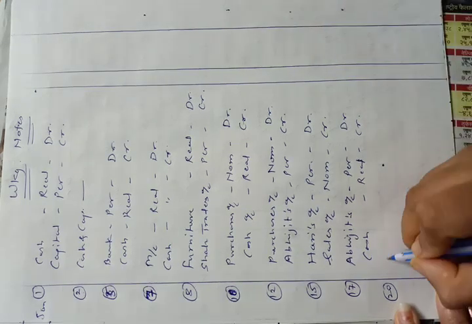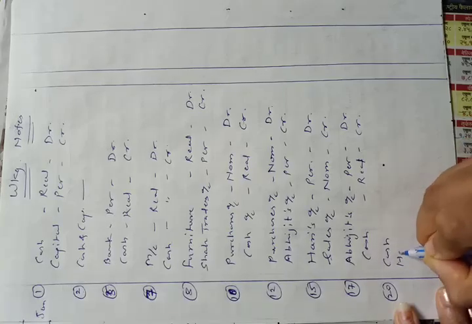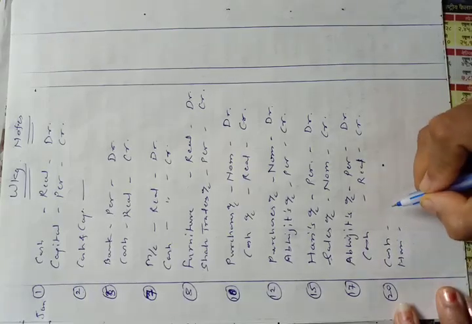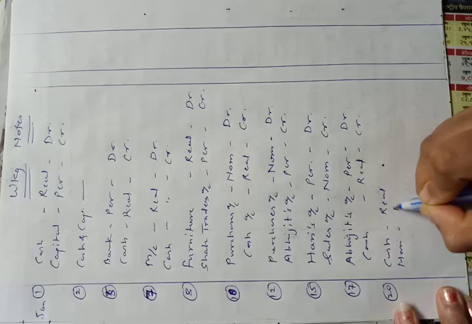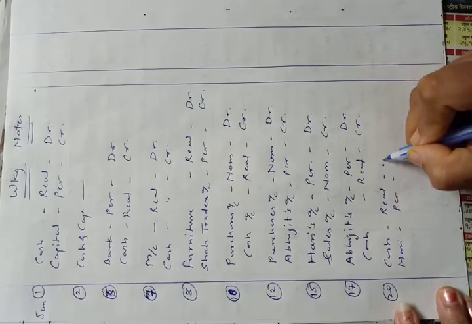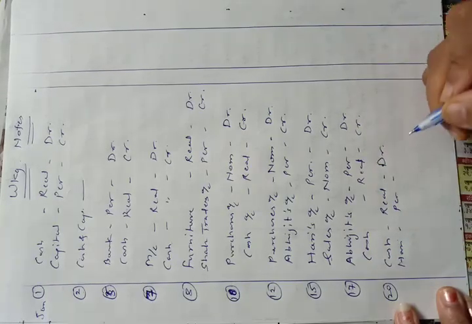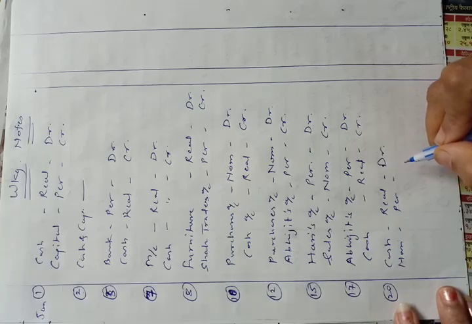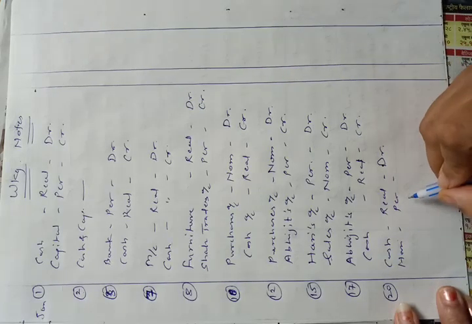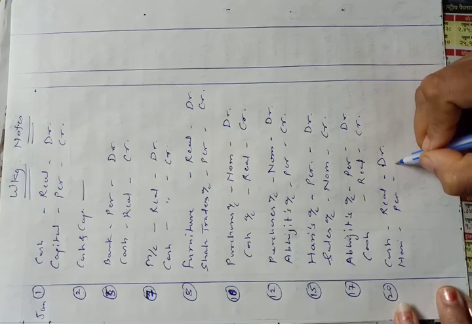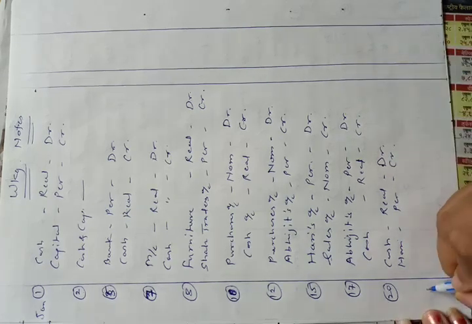Okay, so two accounts will be involved, cash and Hari. Cash account is a real account, Hari's account is a personal account. Cash comes in, so cash account will be debited as debit what comes in. The personal account rule says that debit the receiver, credit the giver. Hari is the giver of cash, so his account will be credited.